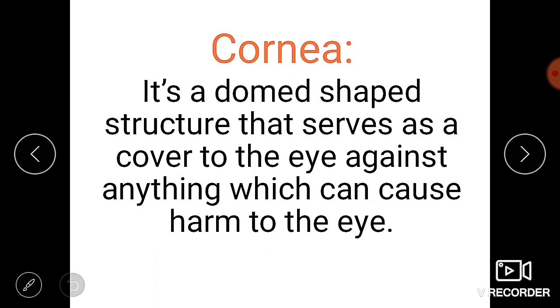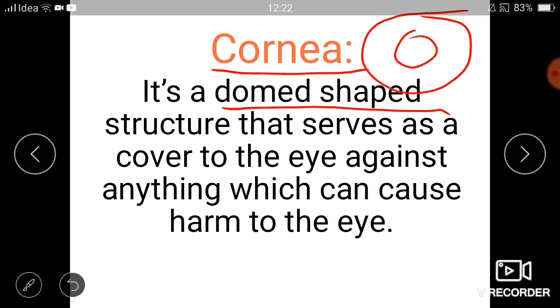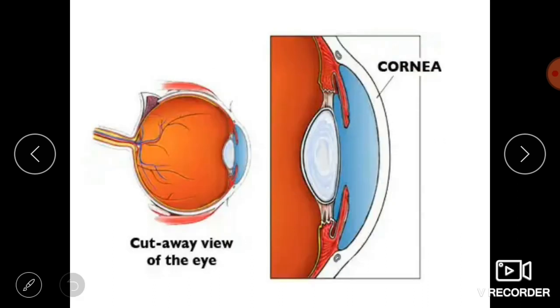The next one is the cornea. It is normally a dome shaped structure which serves as a cover to the eye, means it provides protection to the eye. If there is any chance of causing harm to the eye, this cornea is going to protect the eye without causing any harm to it. This is a major role played by the cornea.